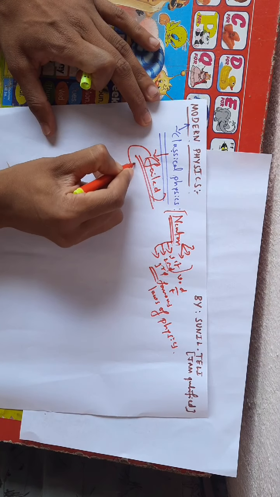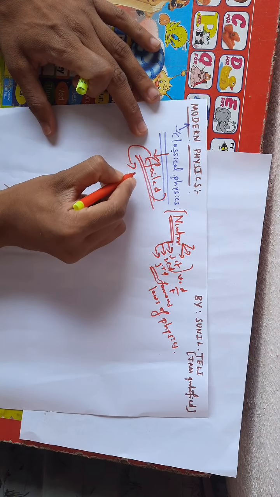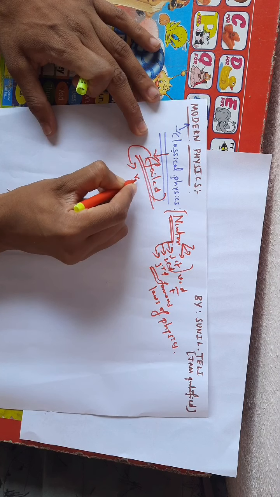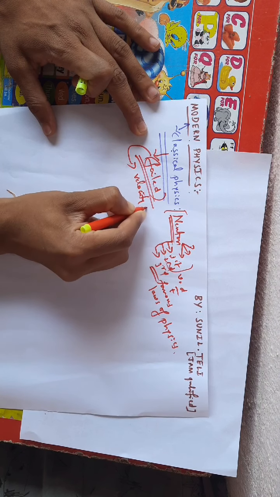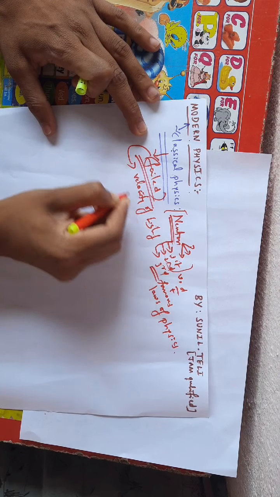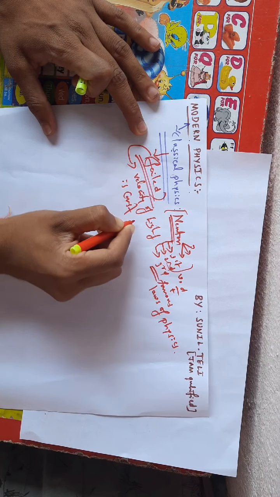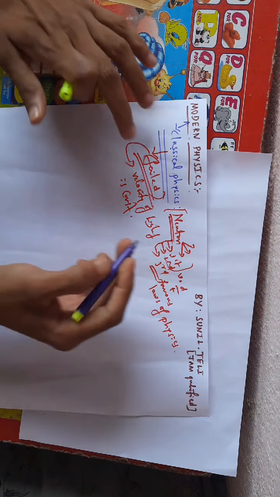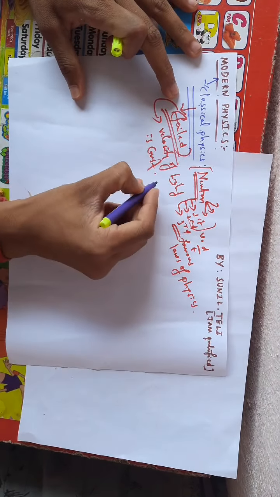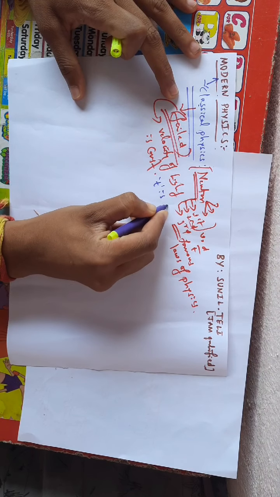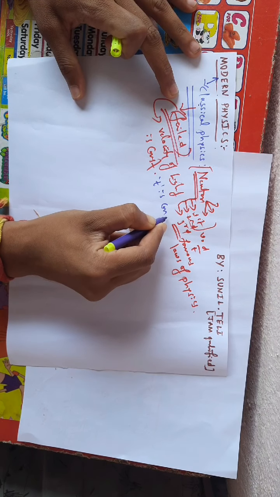Where did classical physics fail? He told that the velocity of light is constant. Okay, you can accept this. But what is the problem with these laws? He also told that time is constant.